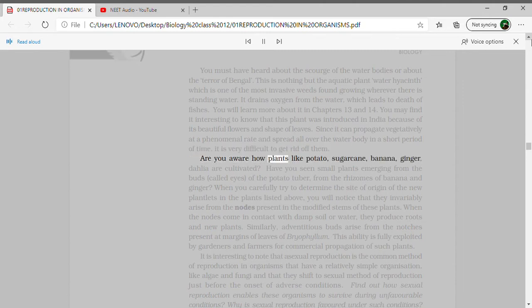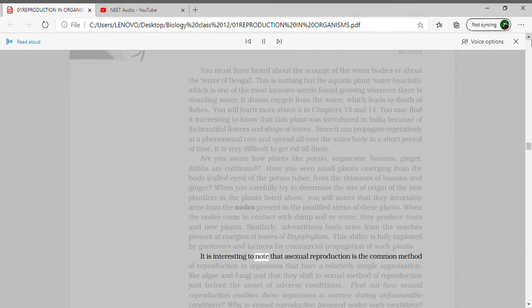Are you aware how plants like potato, sugarcane, banana, ginger, dahlia are cultivated? Have you seen small plants emerging from the buds, called eyes, of the potato tuber, from the rhizomes of banana and ginger? When you carefully try to determine the site of origin of the new plantlets in the plants listed above, you will notice that they invariably arise from the nodes present in the modified stems of these plants. When the nodes come in contact with damp soil or water, they produce roots and new plants. Similarly, adventitious buds arise from the notches present at margins of leaves of Bryophyllum. This ability is fully exploited by gardeners and farmers for commercial propagation of such plants.